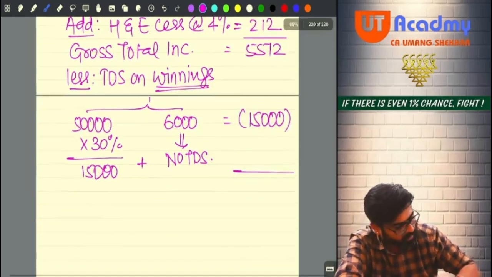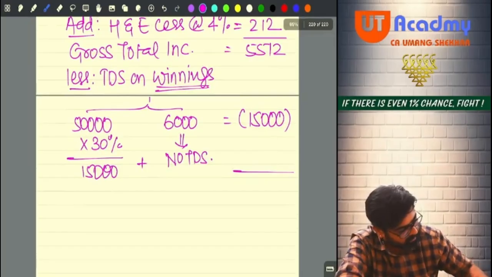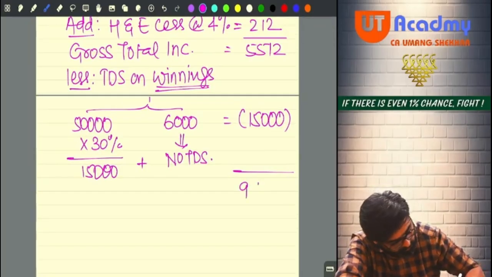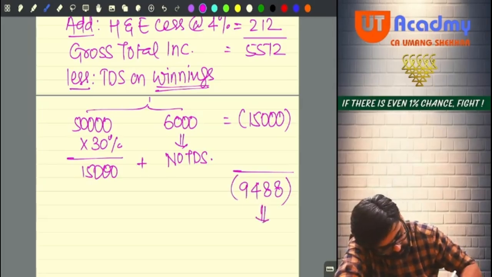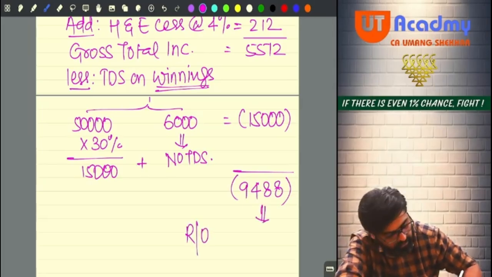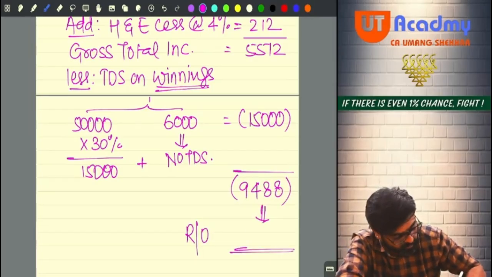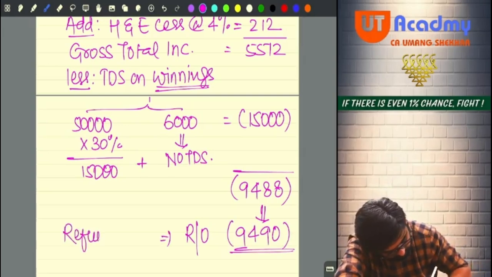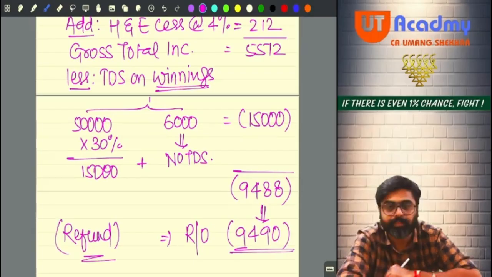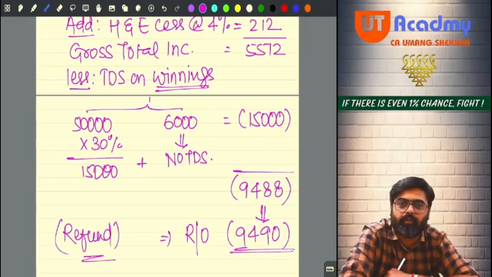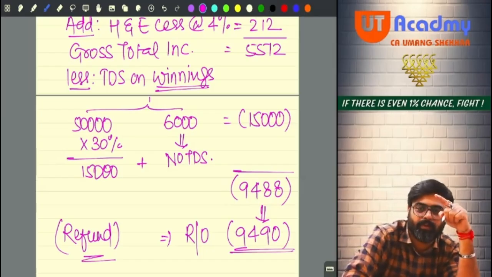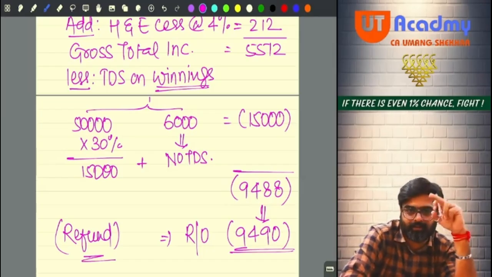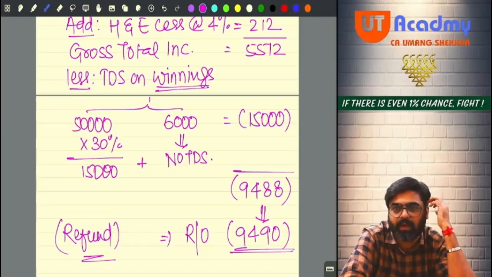So your total amount minus 15,000 will be 9,488 negative. Now you have to round off. Round off under section 288. So this will be 9,490 negative. This will be your refund due. If you stop yourself at 5,512, you will not get this marks. 1 mark will be deducted. 1 or 1.5.